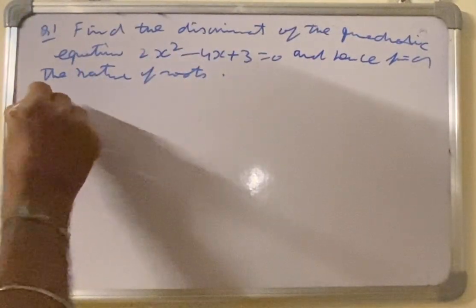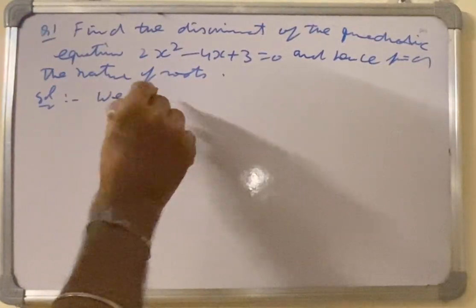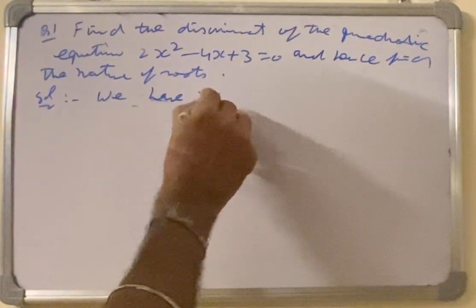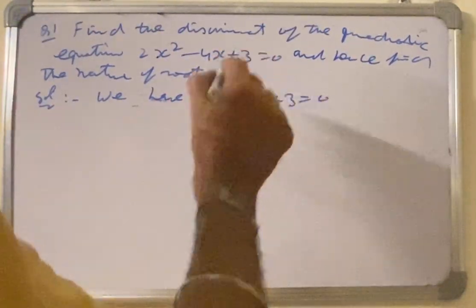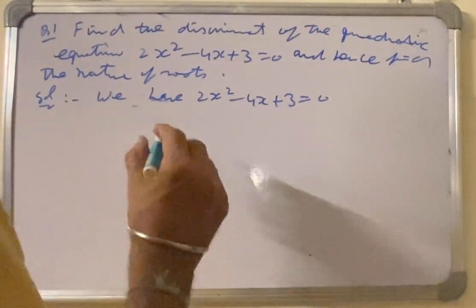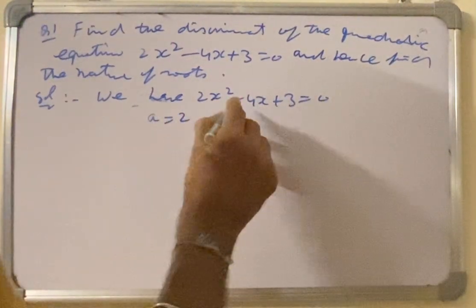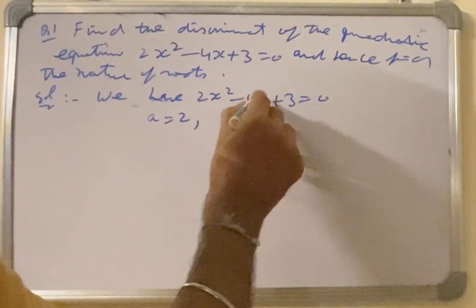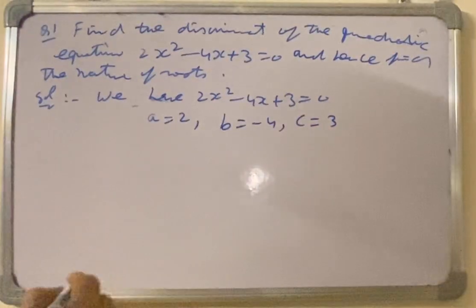Solution: we have the given equation 2x square minus 4x plus 3 is equal to 0. We shall compare this with the standard form ax square plus bx plus c. Therefore, a is the coefficient of x square, which is 2, b is the coefficient of x, which is minus 4, and c is the constant term, which is plus 3.